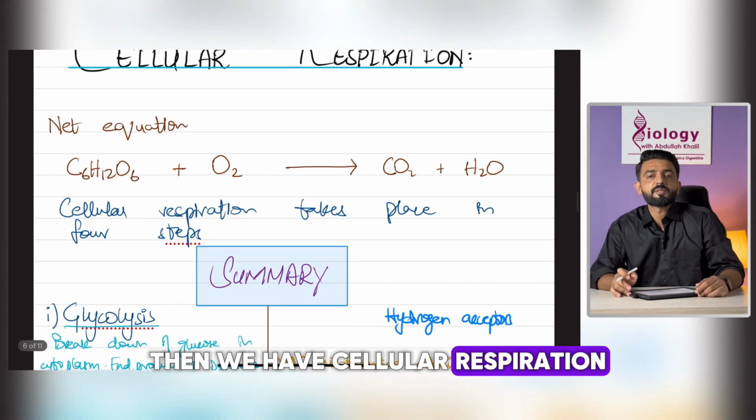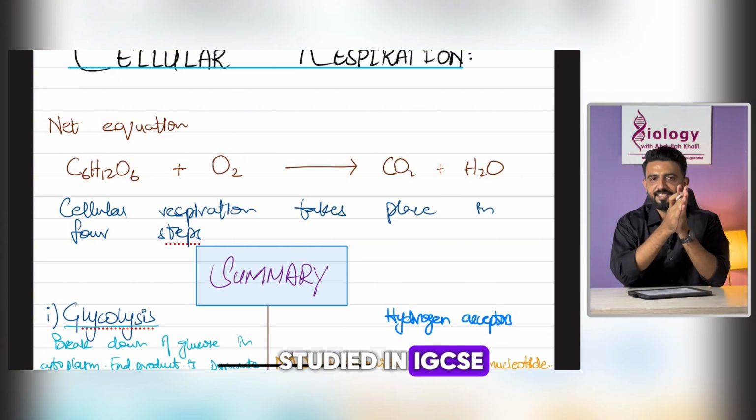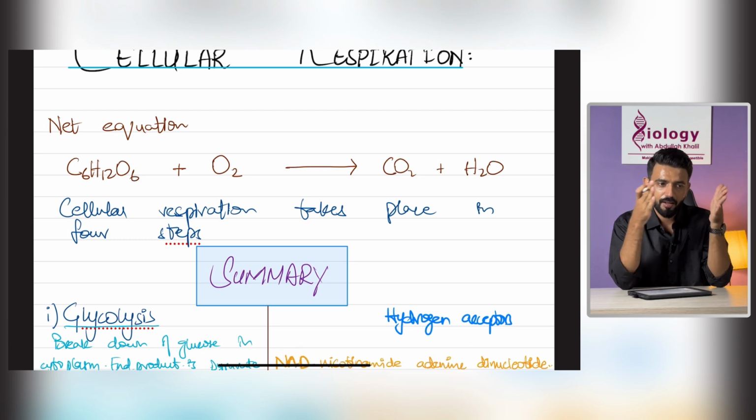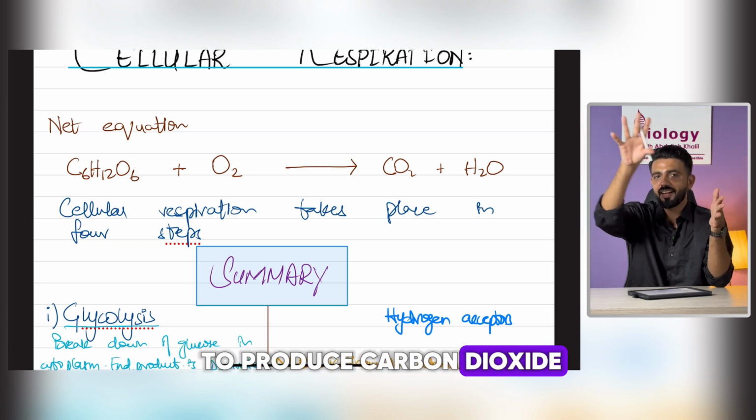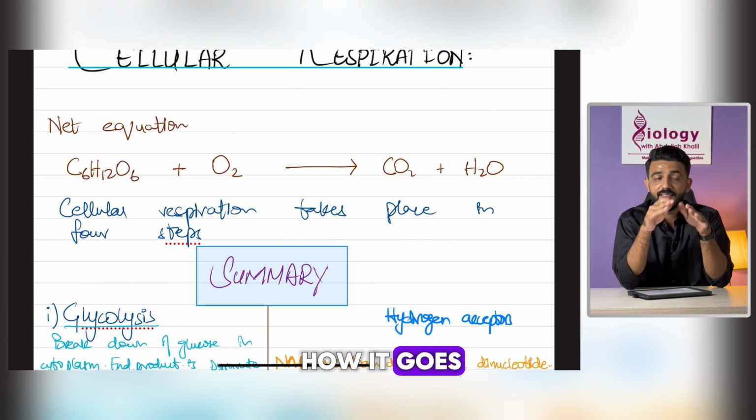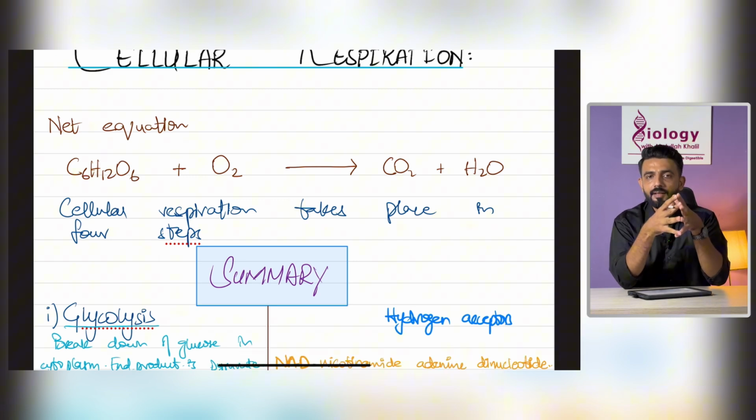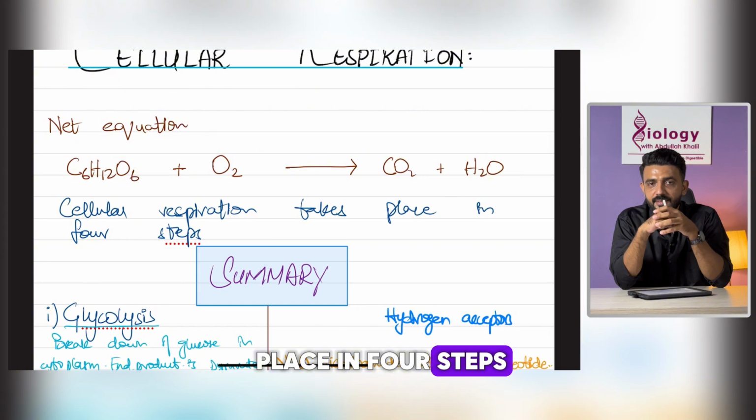Then we have cellular respiration. What we have studied in IGCSE or O level, or up till now, is an equation: glucose reacts with oxygen to produce carbon dioxide, water, and energy. But this is not how it goes. This is just the net equation of what is happening in the cell. Actually, cellular respiration takes place in 4 steps.